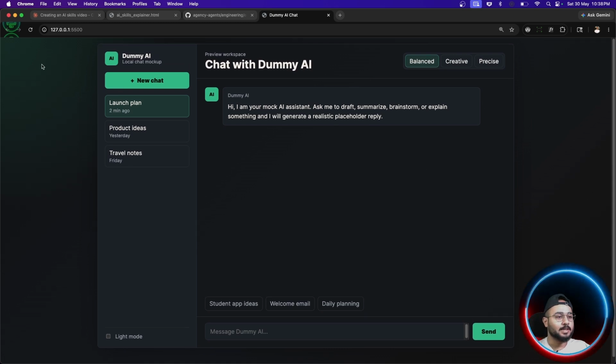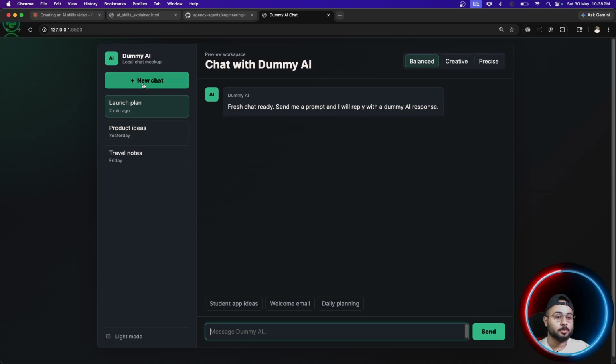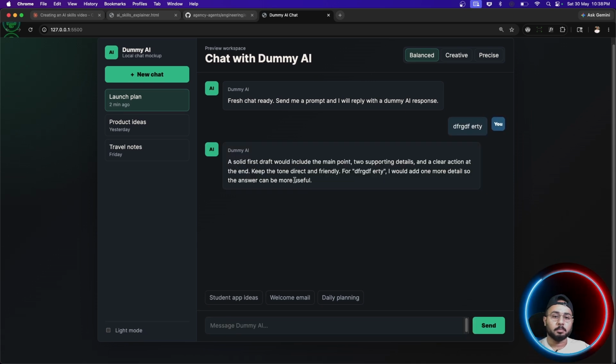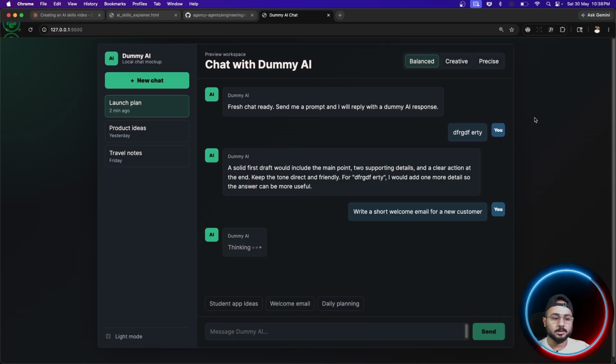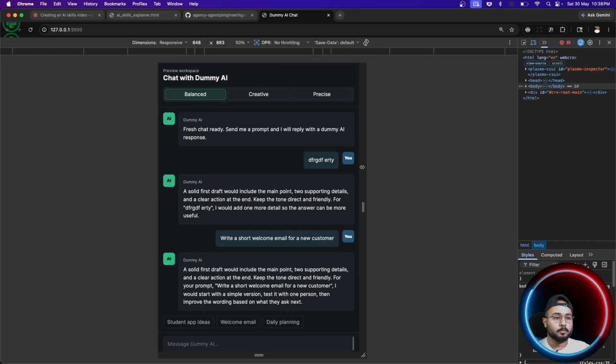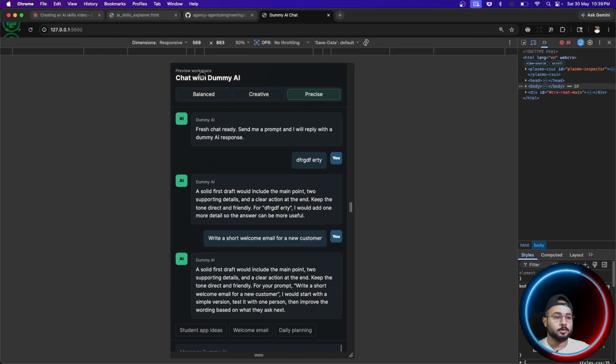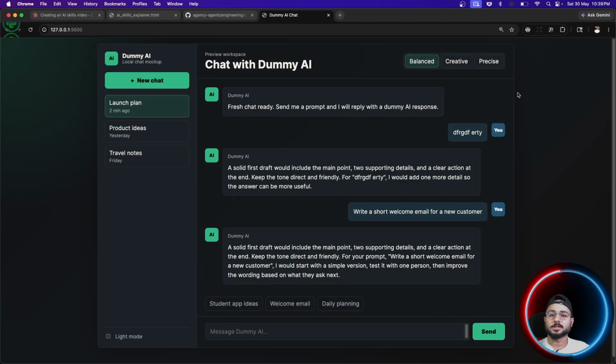I didn't even ask for gradients. The color combination is just superb, right? Yeah, this is just amazing, guys. Perfect, man, perfect. Let's just see if this is responsive or not. Oh man, this is just cool. This is amazing, guys. So that's the leverage of using skills nowadays, guys.